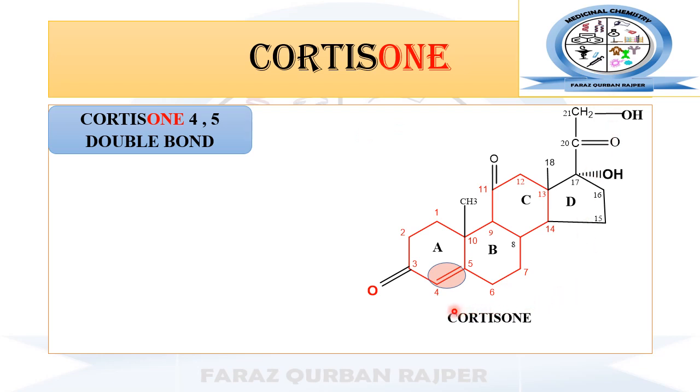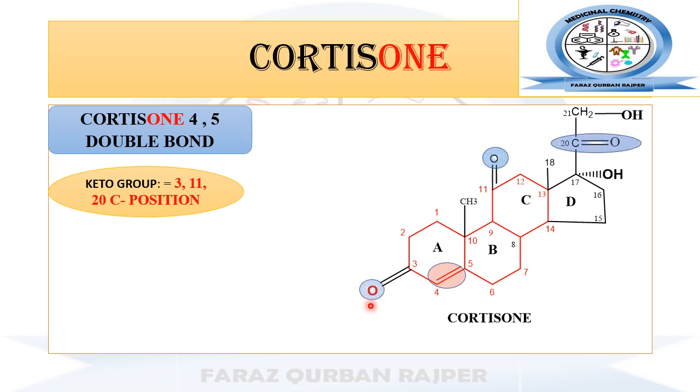The structural modification made in the pregnane nucleus is the presence of the double bond at carbon number 4 and 5. Besides this, there are three ketone groups present in the structure of cortisone. The positions of the ketone groups are carbon number 3, carbon number 11 and carbon number 20. So overall there are 3 ketone groups present in the chemical structure of cortisone.